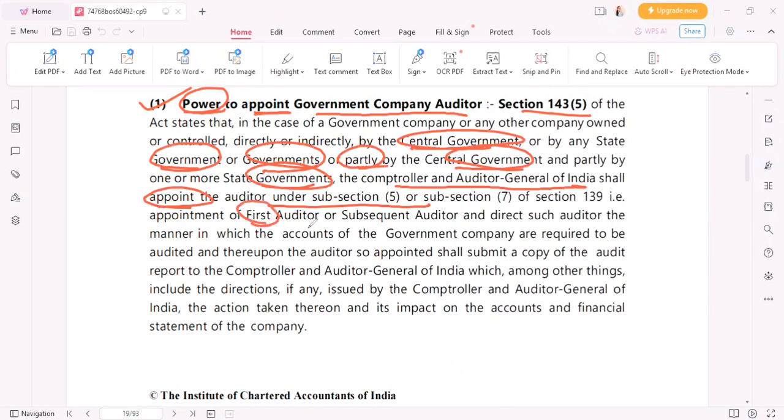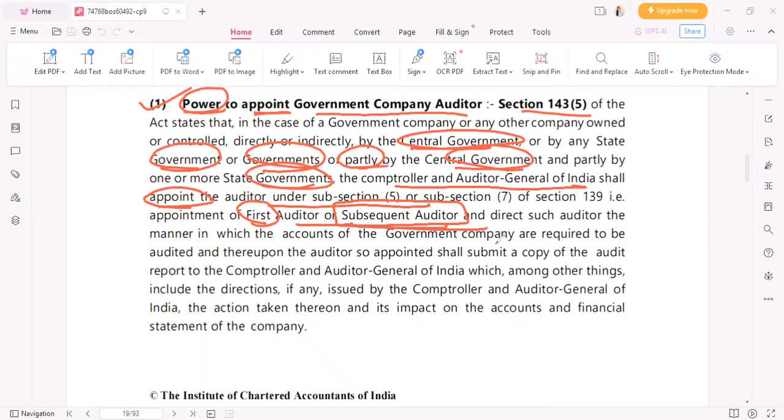Okay, appointment of the first auditor or subsequent auditor. So also the first auditor and also subsequent means what, कि जो पहले साल के बाद से जो भी ऑडिटर अपॉइंट किए जाते हैं उनको बोलेंगे क्या, सब्सिक्वेंट ऑडिटर. ठीक है, who are the subsequent auditors? After the first year of audit, whoever gets appointed after that, those are the subsequent auditors.